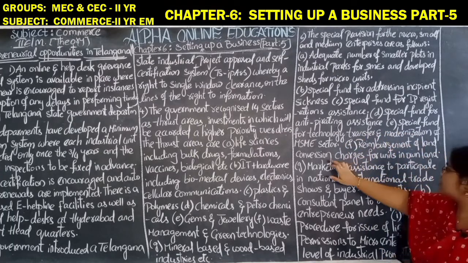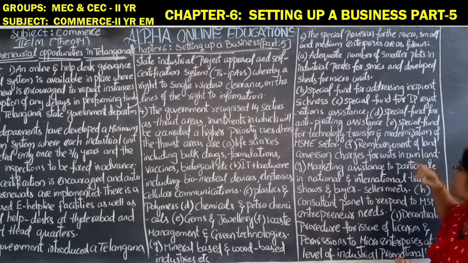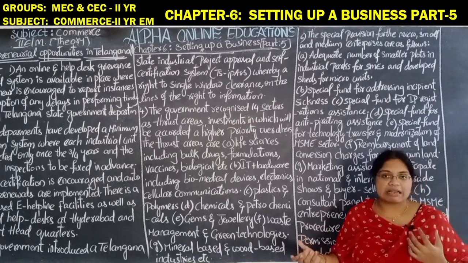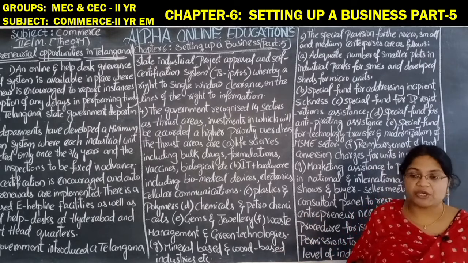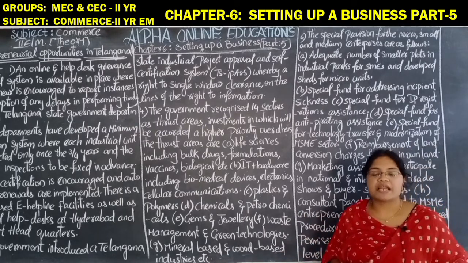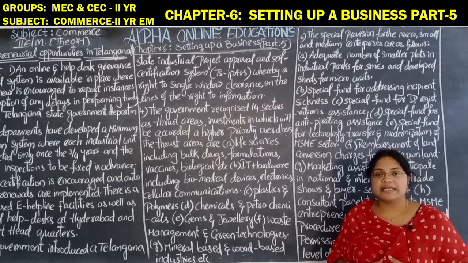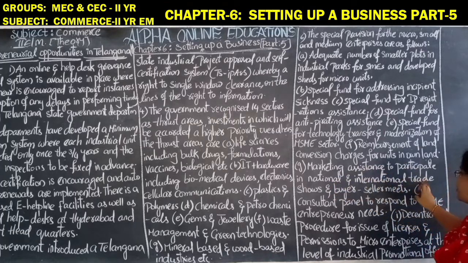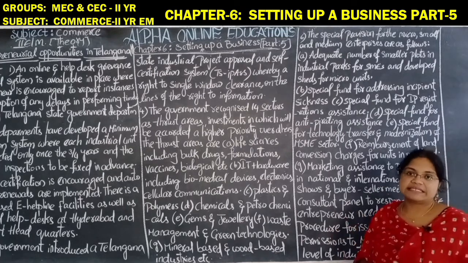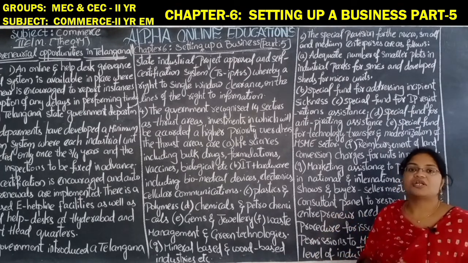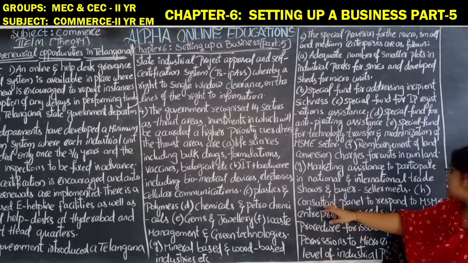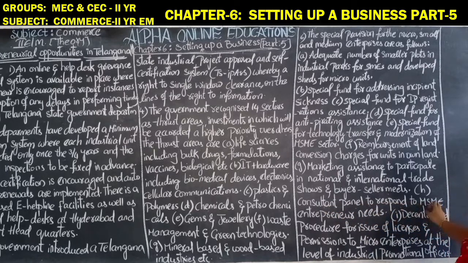Reimbursement of the land conversion charges for units in own land. So if a registration happened and charges are levied on the land which is the own land of the entrepreneur, in such a case the government will give a certain amount back to that entrepreneur, that is reimbursement. Marketing assistance to participate in national and international trade shows and buyer-seller meets. So it provides the marketing assistance, meaning national and international trade is also encouraged by the Telangana government in certain areas.